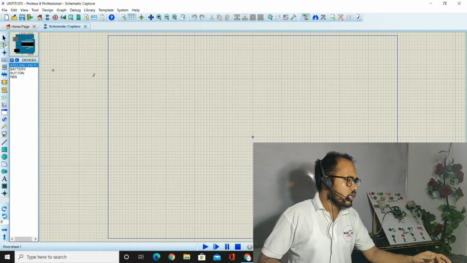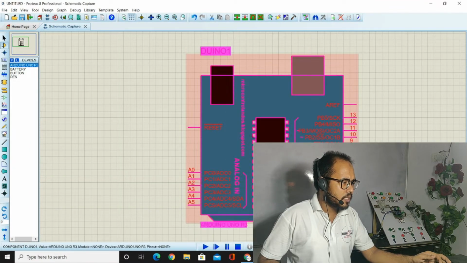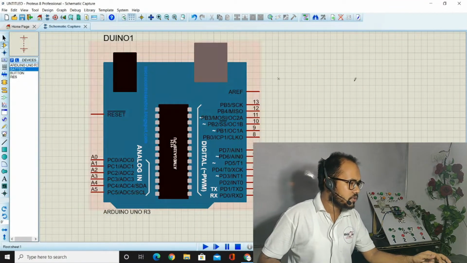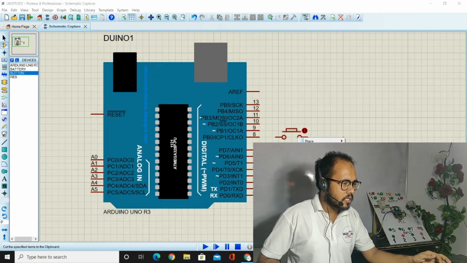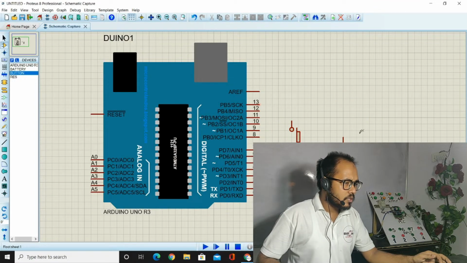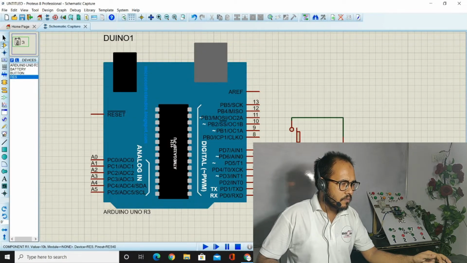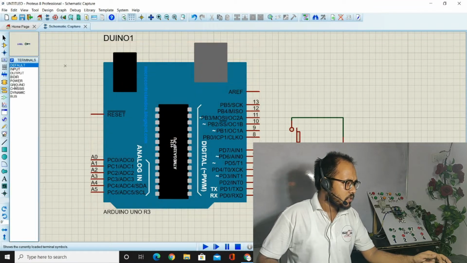Okay, so we select the Arduino, and after that the battery, and the button we must require here, and the button must be rotated. We have to connect the battery to the button, and the resistor we require here. The resistor will be connected for making the pull down. Now it must be connected here. We just need the ground here.